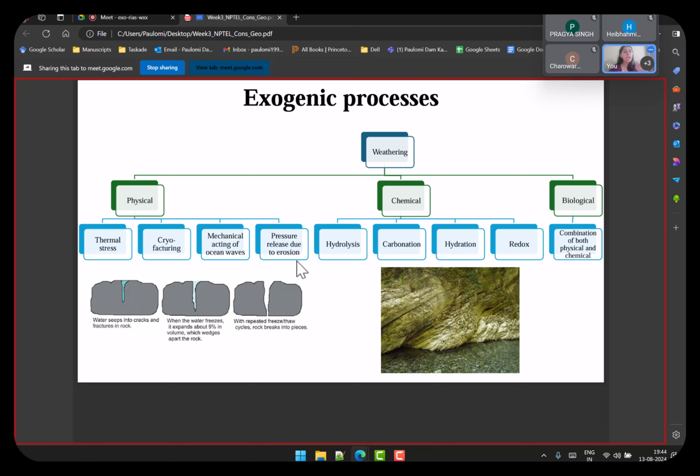Now, the next set is chemical. You can have hydrolysis, carbonation, hydration. For example, here in the image, you have carbonation. So you have this chemical reaction which leads to the breaking of the rocks. And then you have biological, which is basically both these processes along with organic material. So that's one of the exogenic processes.